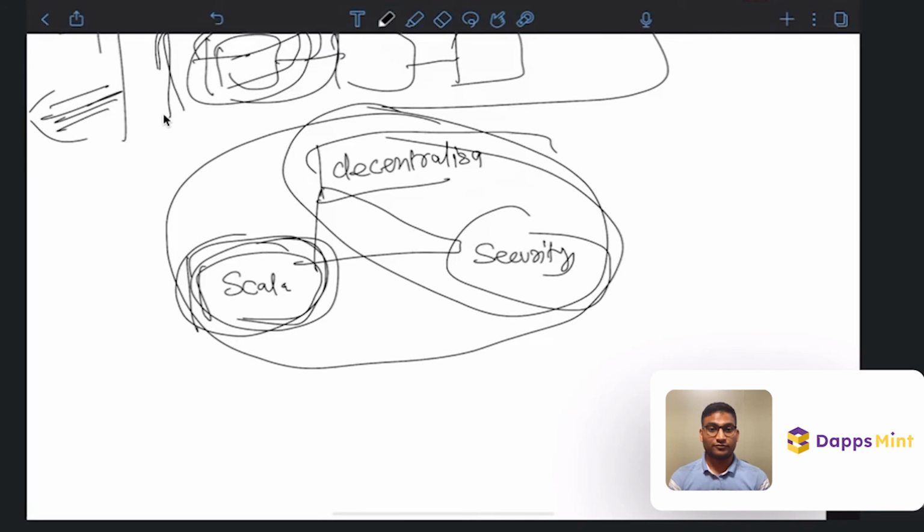If there are many computers, it will be less scalable because we cannot multiply this much data. Let's say we just have to send some funds from me to you. Thousands and thousands of computers will have to make that computation and change the data in their databases wherever they are storing it. That much data storage will be consumed. So if it is more decentralized, it will be less scalable.